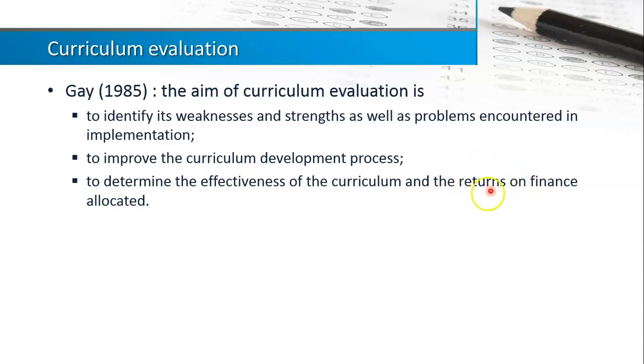So usually we are also looking at what we call ROI, return on investment. Usually curriculum is a form of investment, so we want to look at to what extent the curriculum has returned the investment. This is a big thing. It's not something that we can avoid because curriculum or educational programs are something controlled by the ministry.